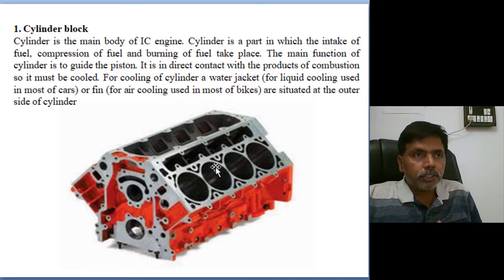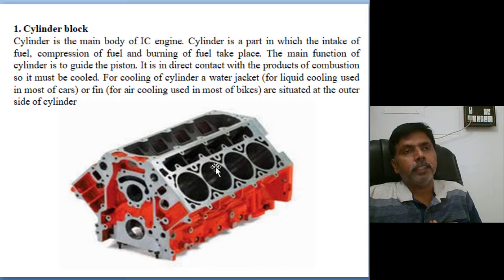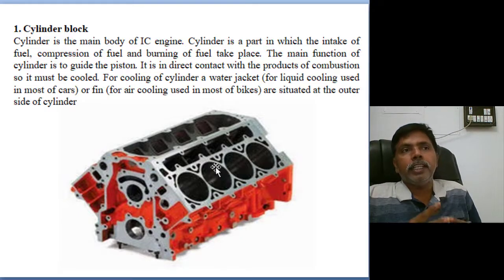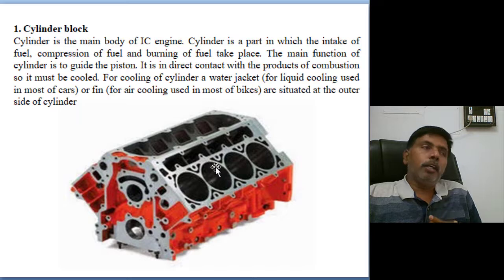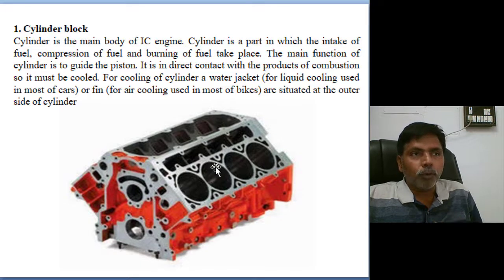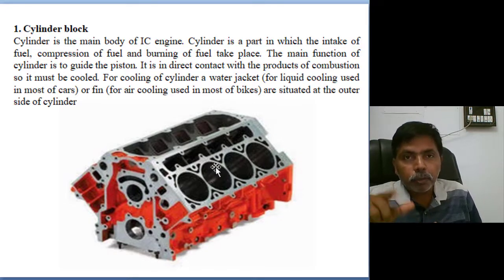Generally, if the variation in dimension is below 6 thou, then we export the liners. If it is below 8 thou, we are not exporting, we are selling the product in India. If the dimension error is above 8 thou, it goes back to the furnace. It's a waste indirectly. What is thou? Thou means one 40th part of a mm.